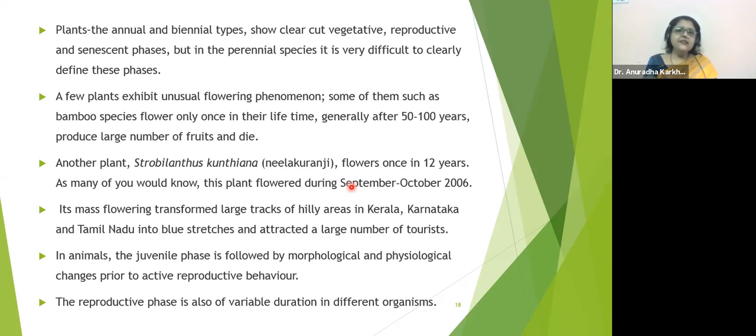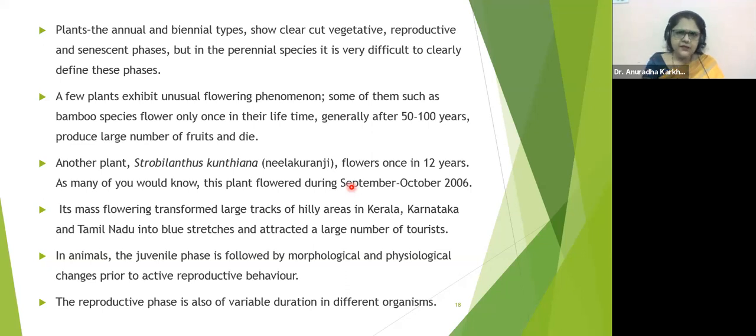And senescence, senescence means old age. What do you mean by senescence? Old age. Okay, so eventually the flowering capacity of the plant will also be lost, and it will start decaying, rotting, and it will eventually die. So these are the phases which are associated with annuals and biennials.